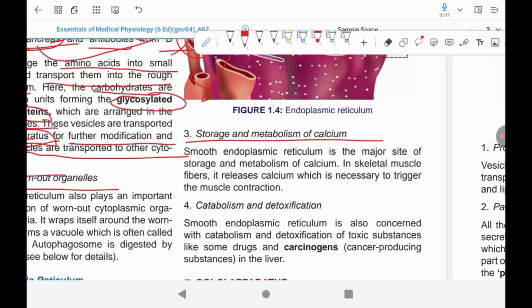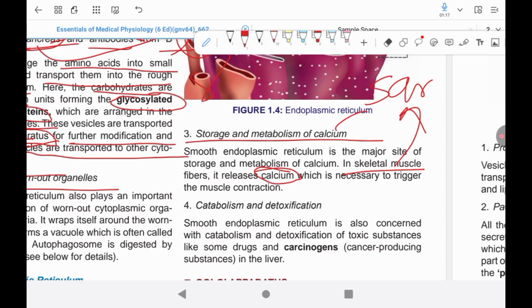These vesicles are transported mainly to the Golgi apparatus for further modification and processing. A few vesicles are transported to other cytoplasmic organelles.